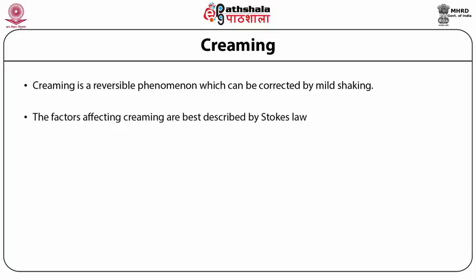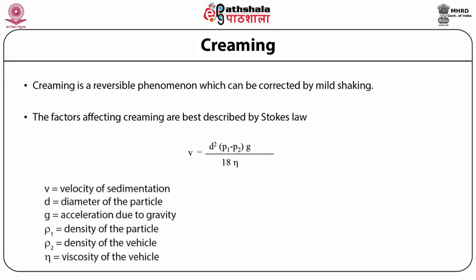The factors affecting creaming are best described by Stokes' law, which says velocity of sedimentation is equal to d square, the difference of the densities of the dispersed phase and the dispersion medium, whole multiplied by g, and the total expression is divided by 18 eta naught, where v is the velocity of sedimentation of globules, d is the diameter of the globule particle, g is acceleration due to gravity, ρ1 is the density of the particle, while ρ2 is the density of the vehicle, and eta naught is the viscosity of the vehicle.